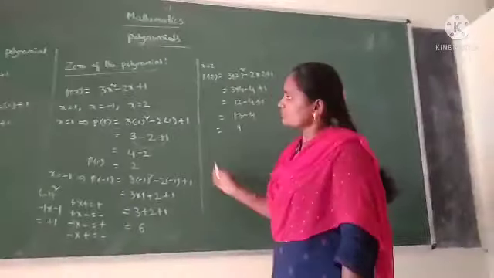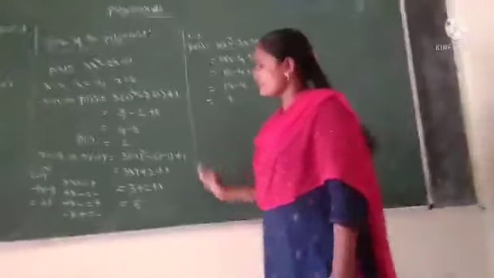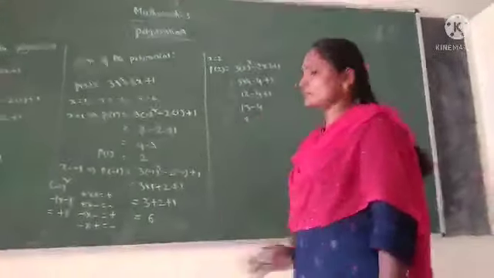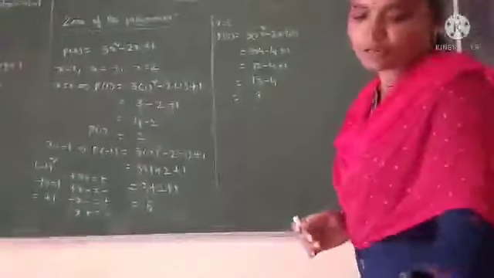We observe, we put the value of x equal to 1, x equal to minus 1 and x equal to 2. We get the values 2, 6 and 9. Now take another polynomial.